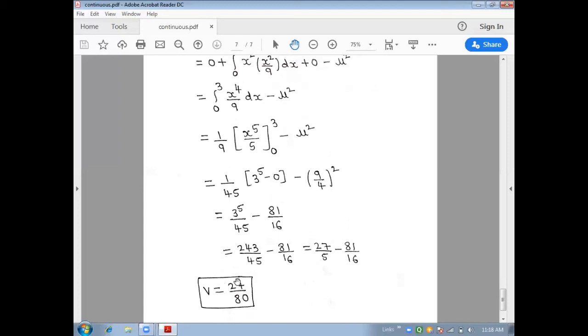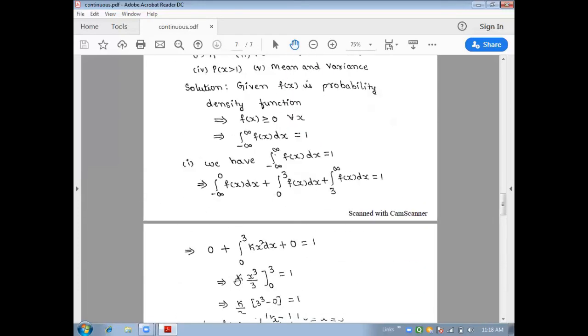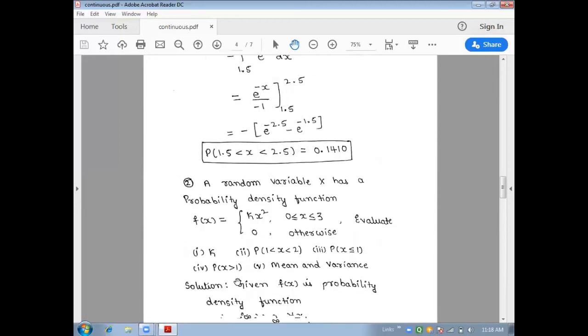So we know how to find a k value. Then we got the different inequalities. So this is about the continuous random variable.